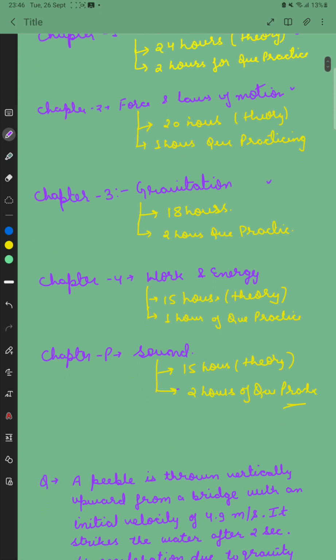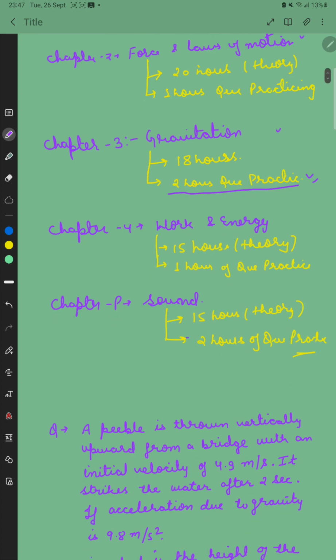Again the next chapter, a small but very important chapter, is gravitation, and 18 hours of weightage will be given to this chapter, but more focus will be on question practice, because students face so many difficulties in finding the value of g at different places, going above the surface and below the surface, and they have difficulty in finding potential energy and different things. So we have to give more weightage to question practice.